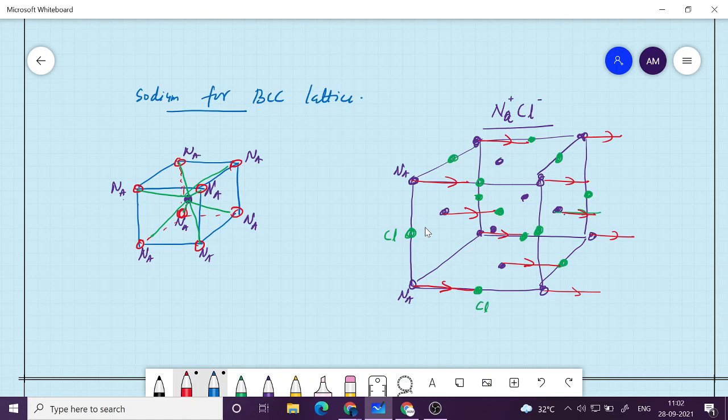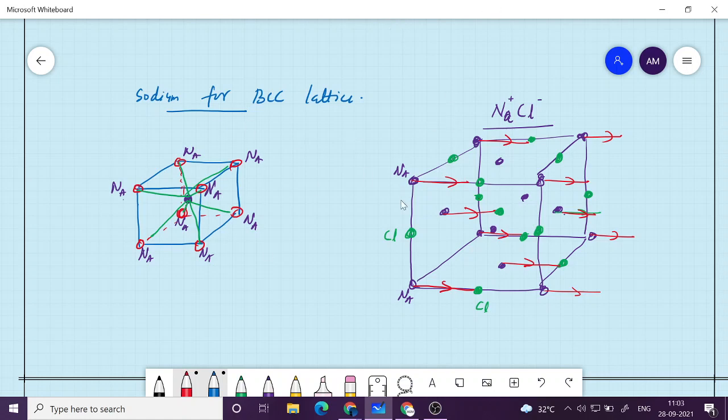So this is the structure of NaCl. So the point is that depending upon the species, the structure will be decided. Okay, so I have shown few examples.